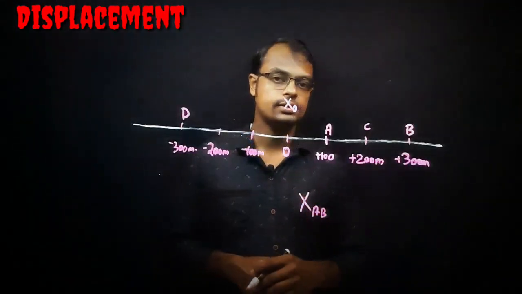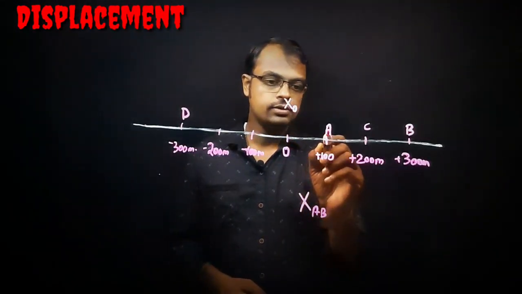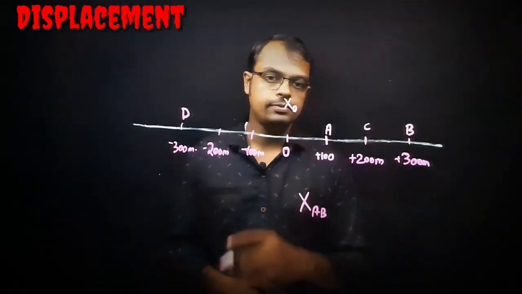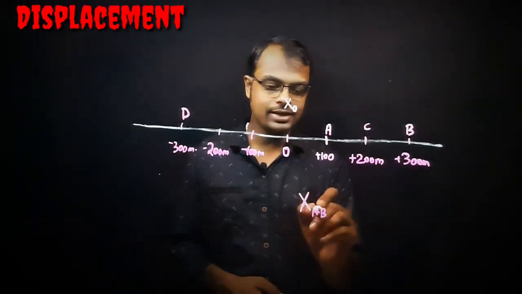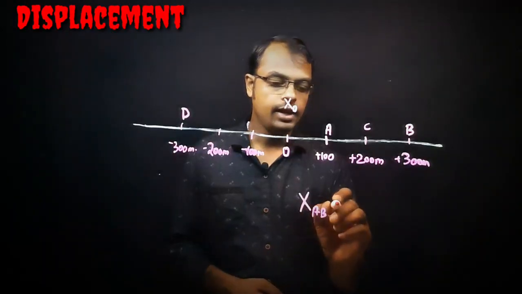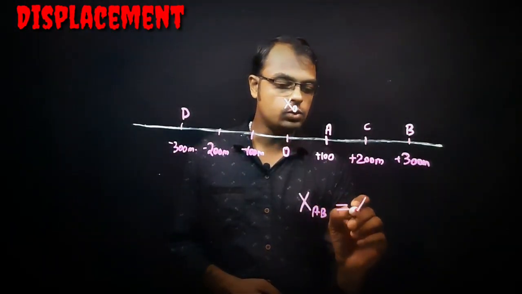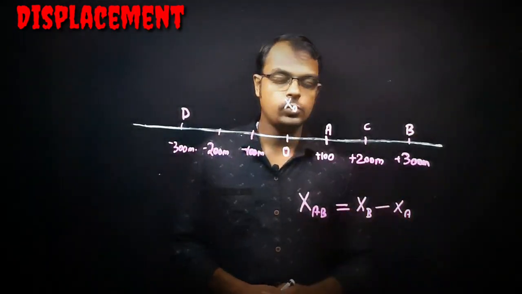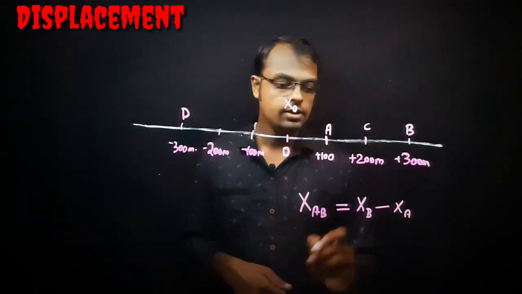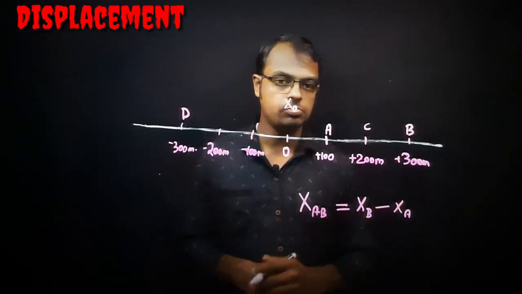XAB, the displacement of AB. What is the displacement of AB? We can write it as XAB. XAB is equal to XB minus XA. What is the displacement we have already discussed here? Final position minus initial position.